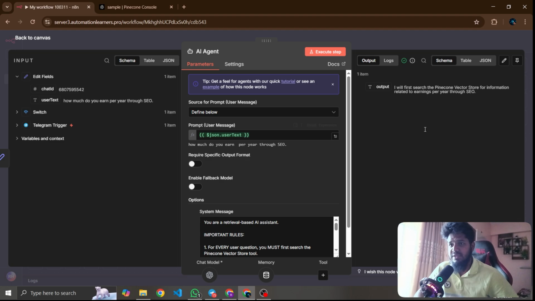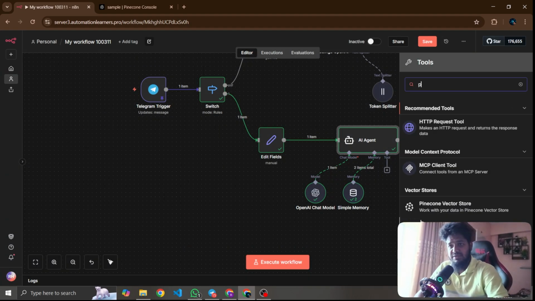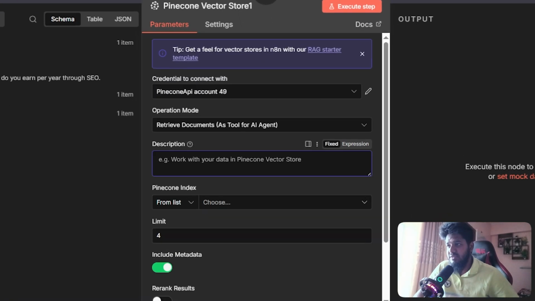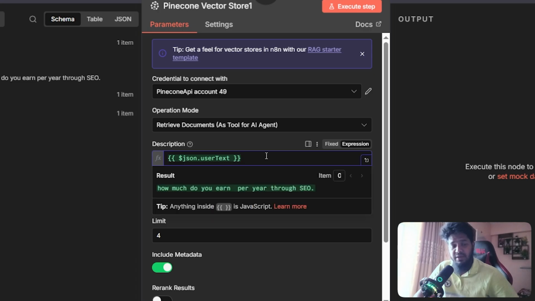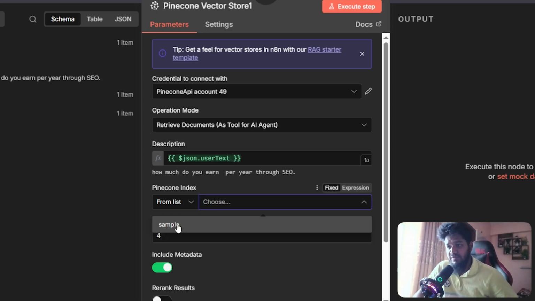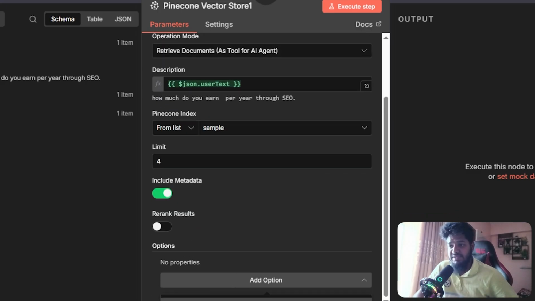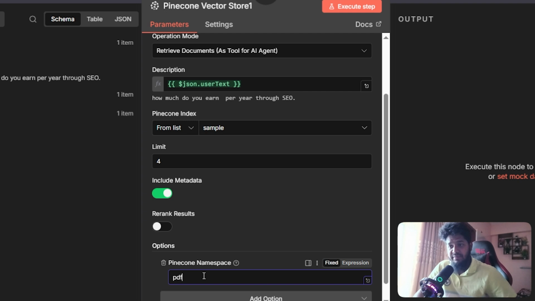So if I run this workflow, I hope we can get information; this is the first Pinecone vector store information. If I search the Pinecone database that I want to add, this is the Pinecone database and the user information. It asks this question of your personal database, grabs the better information which I want, and gives me the reply. Okay, so I want to get information from Pinecone, and I need to add a namespace, which is PDF. I added it before, and this is a more decent way.